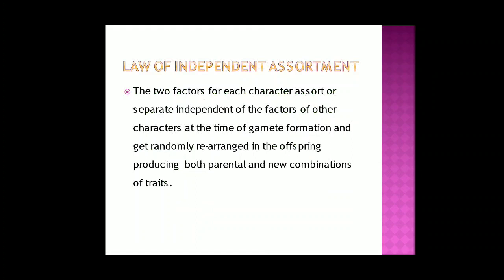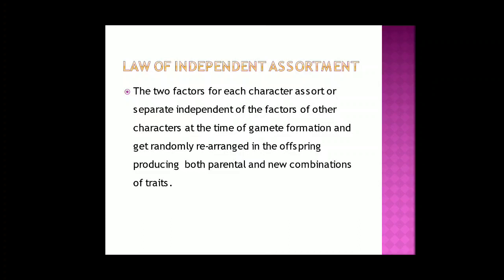Now the third law is the law of independent assortment. This we can see by a dihybrid cross. When we take two characters, these two characters do not go together, they segregate during gamete formation. Like we had taken yellow seeds and round seeds, so it will not always be yellow and round.